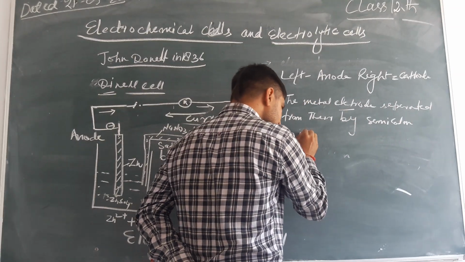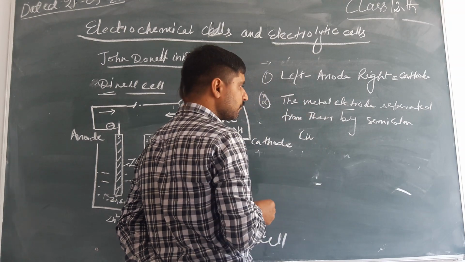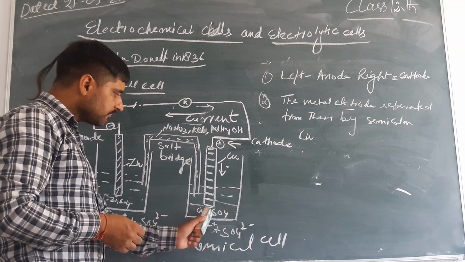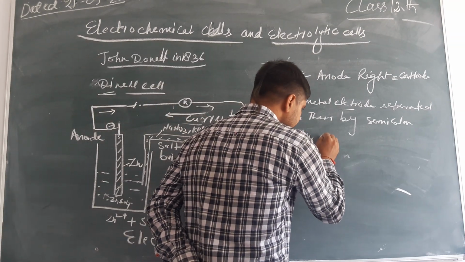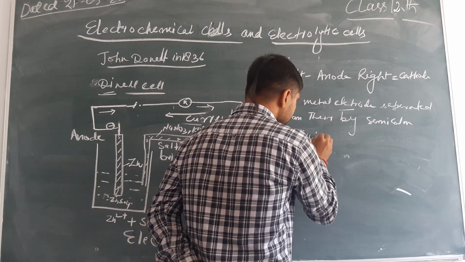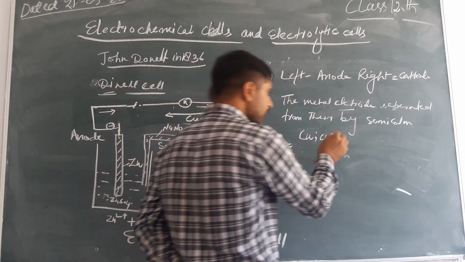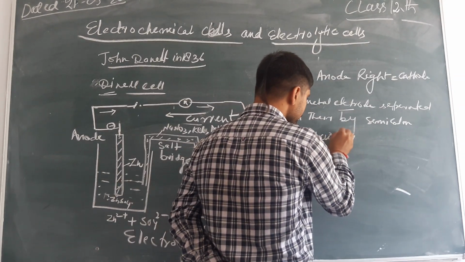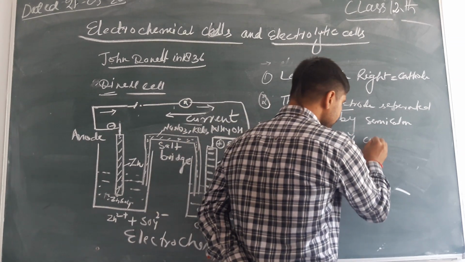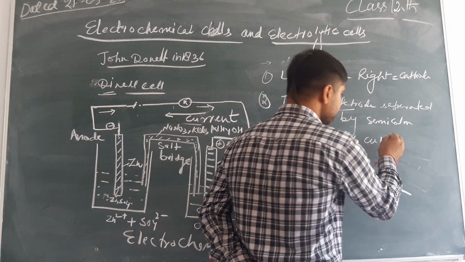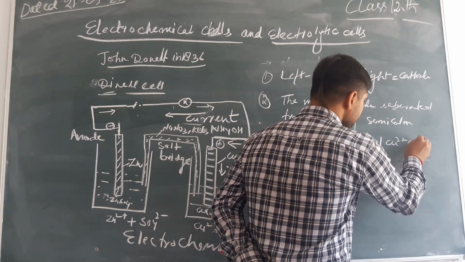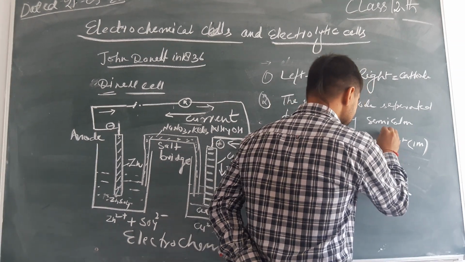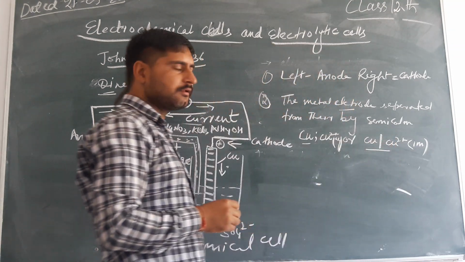When we represent a copper electrode and copper sulfate solution, we can write Cu in this form, or this copper electrode is separated from its solution by a single vertical line.